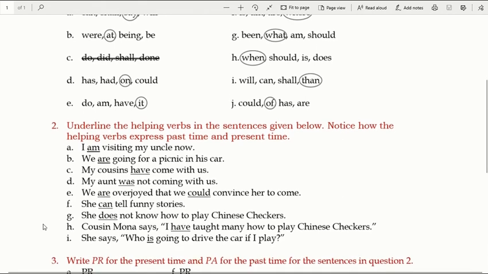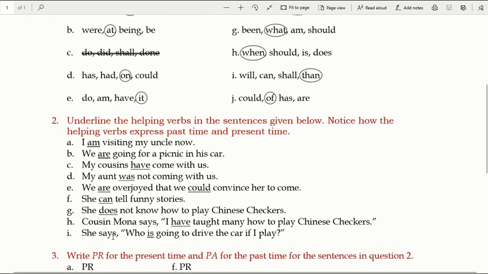And finally, the last one, she says, who is going? Let's read the full sentence. Who is going to drive the car if I play? अगर मैं खेलूंगी तो गाड़ी कौन चलाने वाला है? Who is going to drive? So this is the present tense and is will become the helping verb.